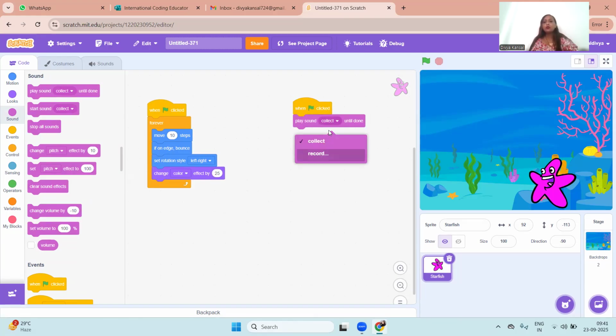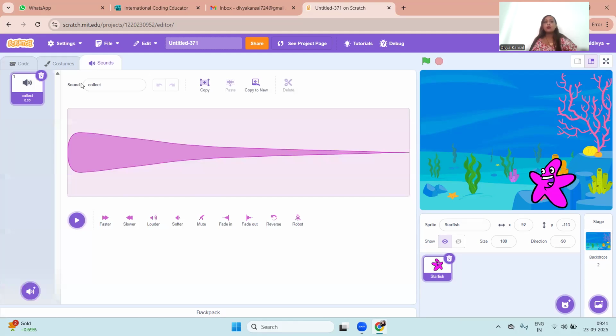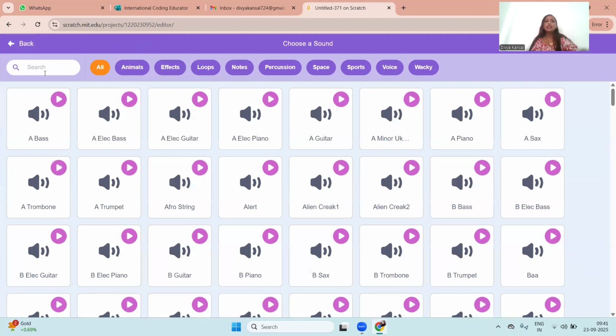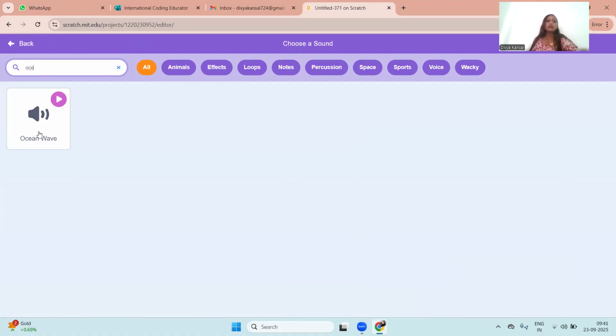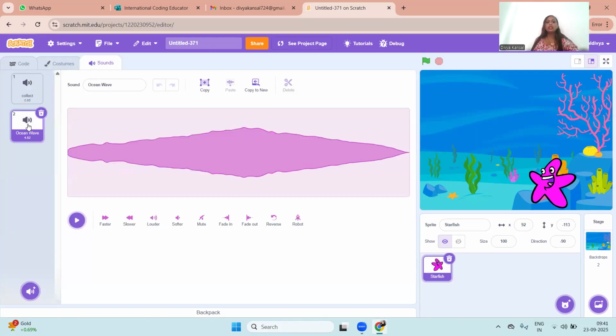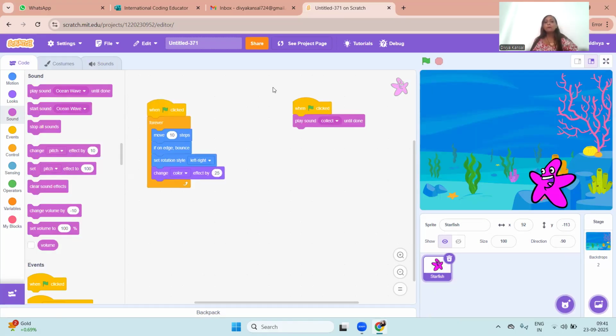Now we have the collect sound. We have multiple options to have different sounds here. We can record a sound. We can choose a sound that we like from here. On the left-hand side, we have the sound section. I'll go to the sound icon at the bottom left corner and you can choose any sound that you like. I want the ocean sound, so I'll search for ocean sound. Wow, we have the ocean wave sound. I'm going to choose this, then click on the code and I can choose it from here. I'll click on the drop-down menu and choose the ocean wave sound. And I want this sound to be played forever.